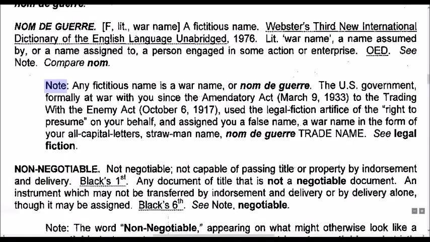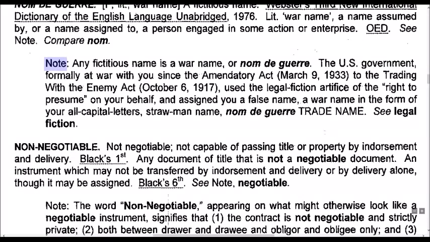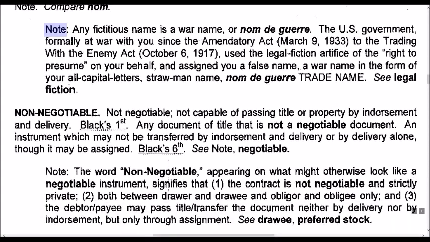The U.S. government, formally at war with you since the Amendatory Act of March 9, 1933, to the Trading with the Enemy Act, October 6, 1917, used the legal fiction artifice of the right to presume on your behalf and assigned you a false name, a war name, in the form of your all capital letters, strawman name, your war name, trade name, nom de guerre, trade name. See legal fiction.